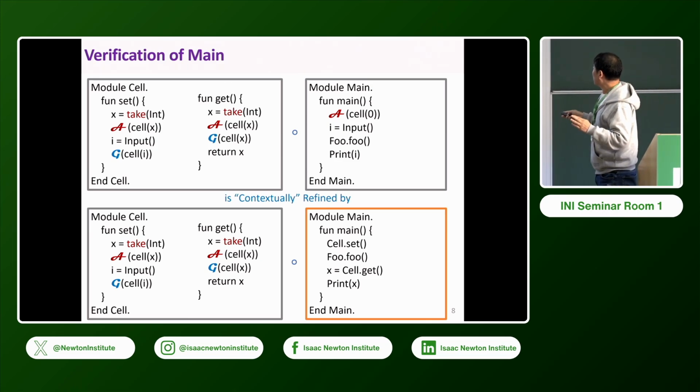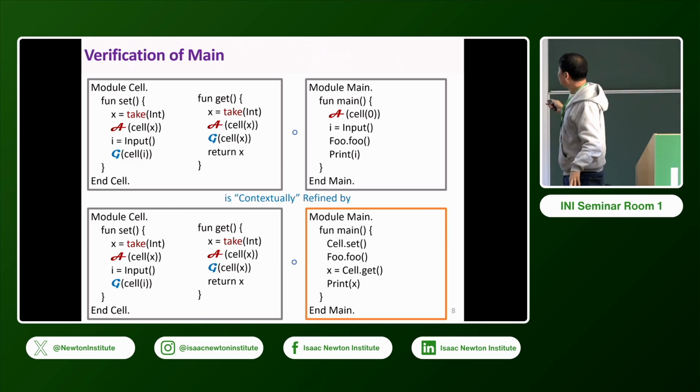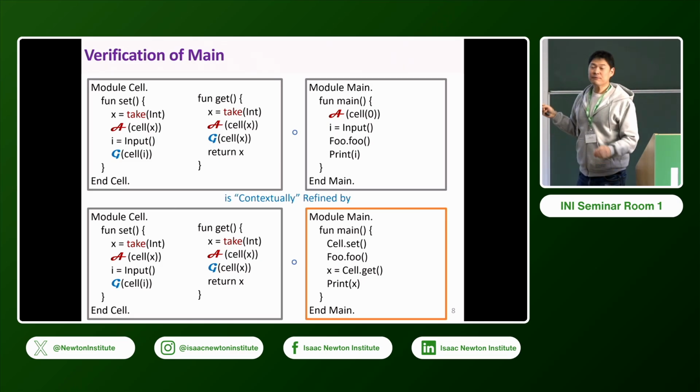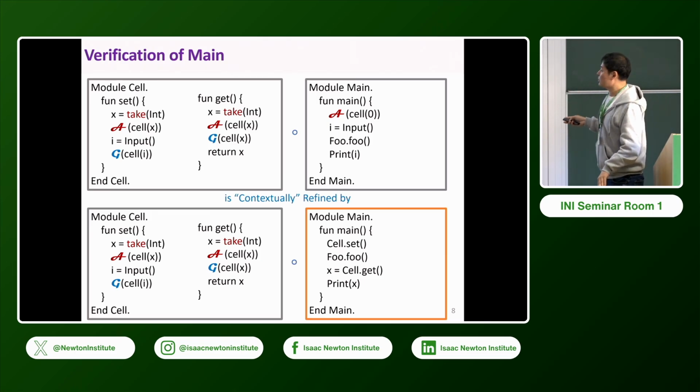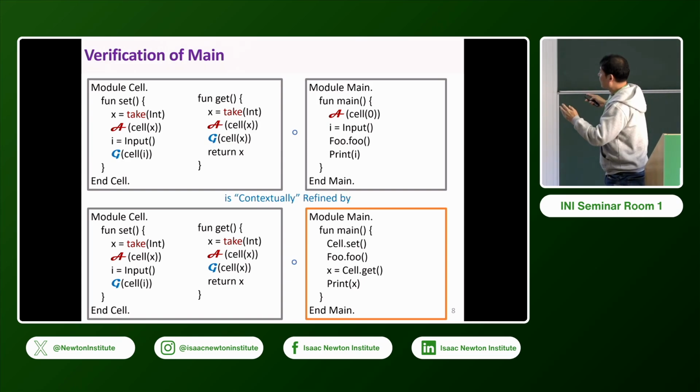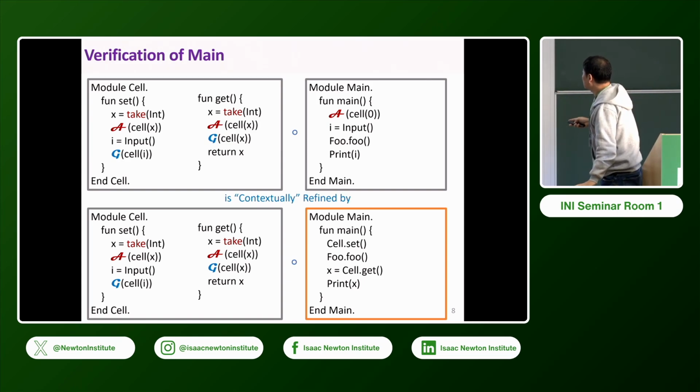So we have to know that foo shouldn't call it intuitively, but contextual refinement means that for any foo, this refinement holds. Even if foo invokes cell.set, this refinement holds. That's because this is an imaginary spec. Let me just tell you how it works. If foo invokes this function, then the behavior of the program somehow matches, and at this point the behavior of this program will be empty. So the target will exhibit no behavior, just zero behavior, so it's trivially refined.